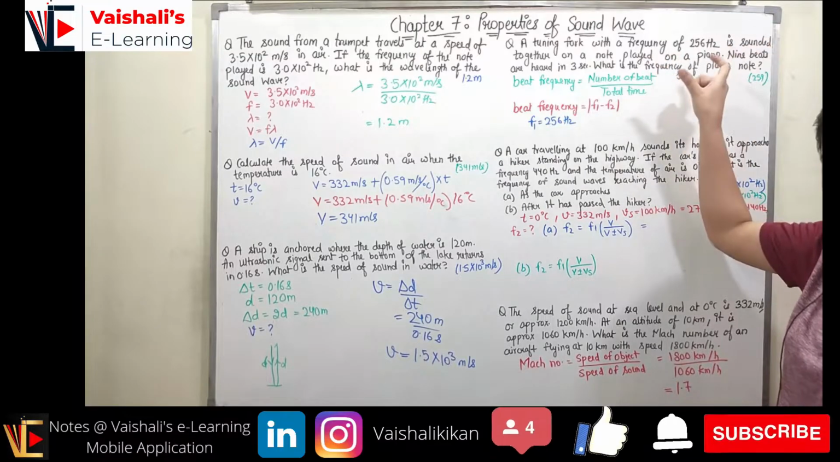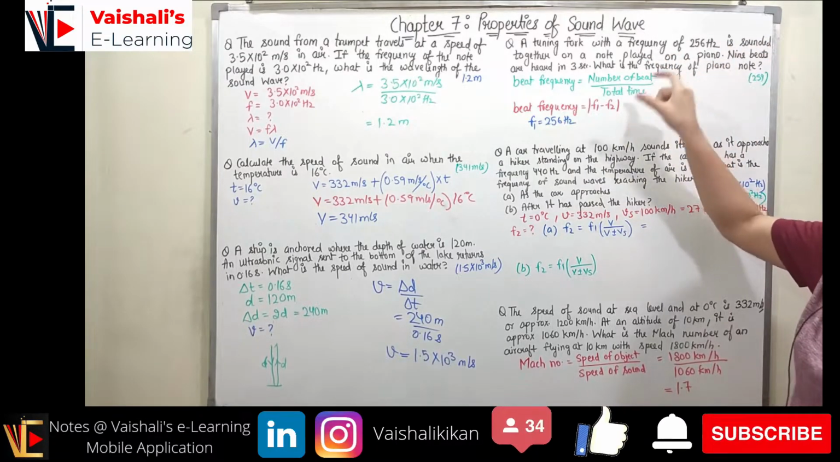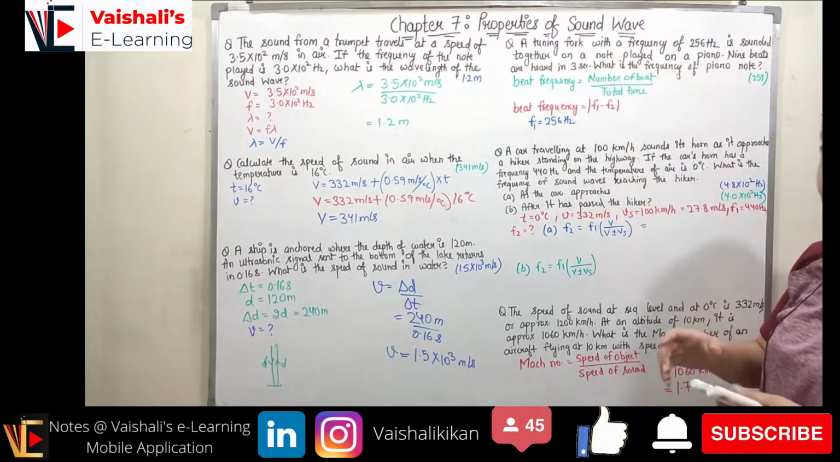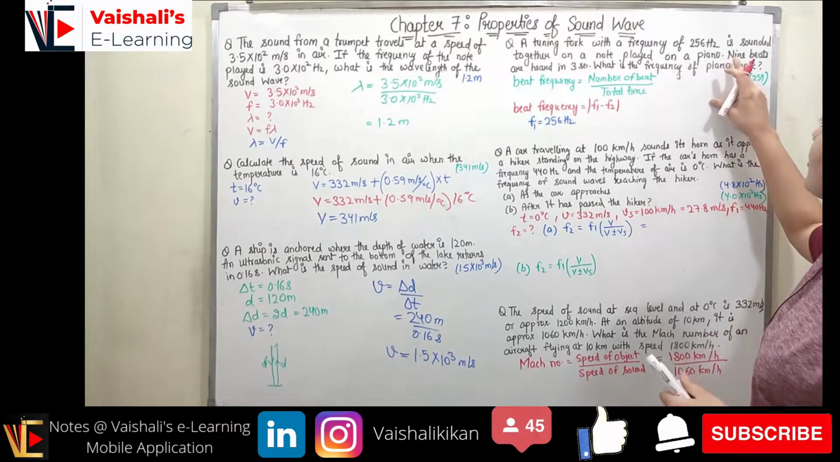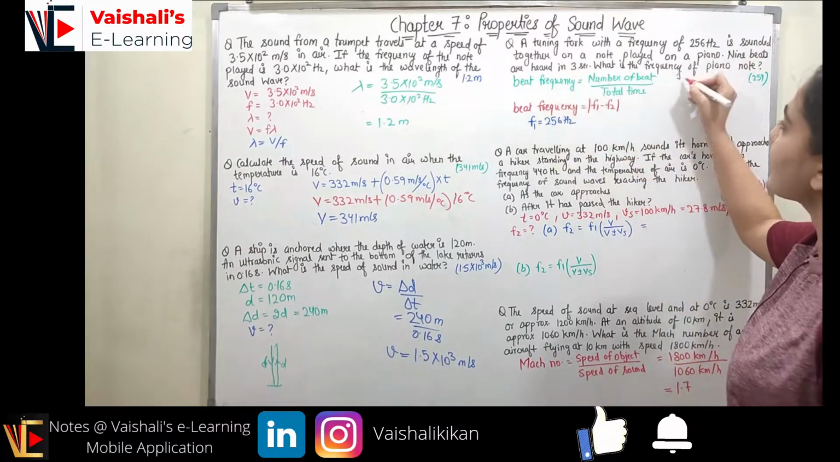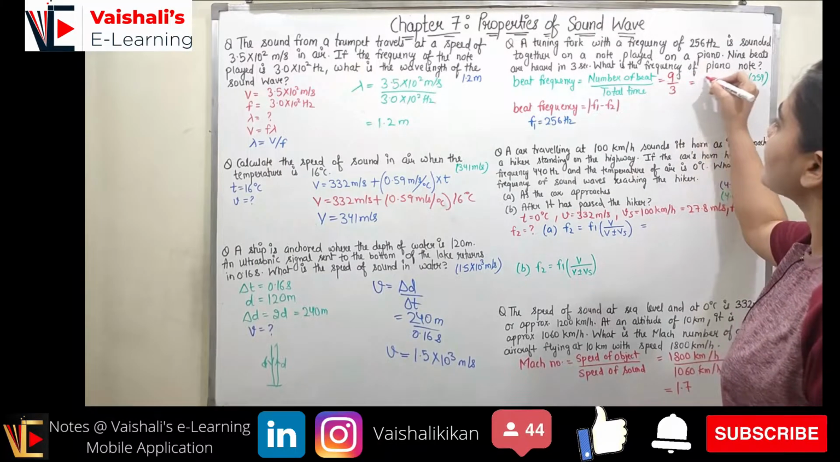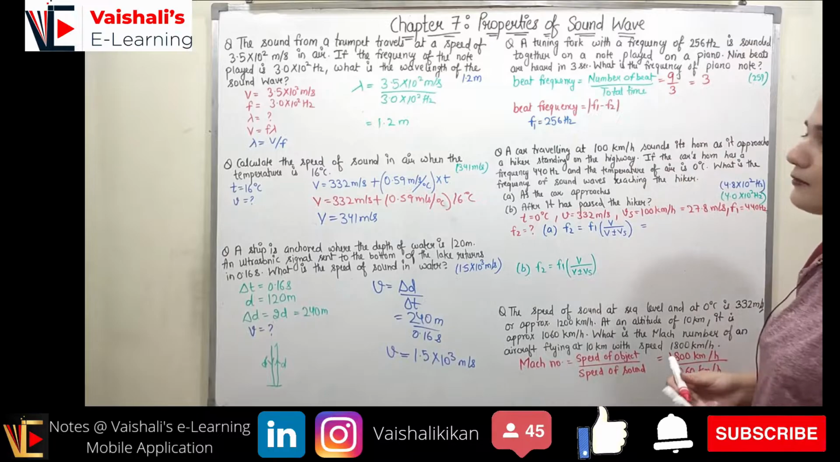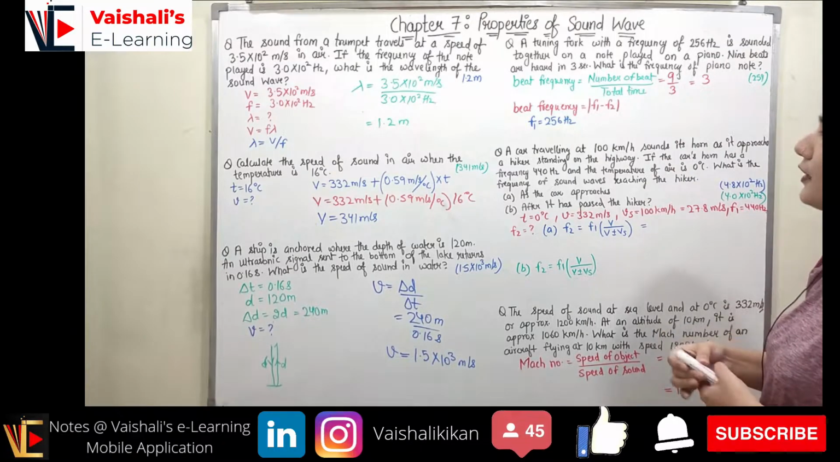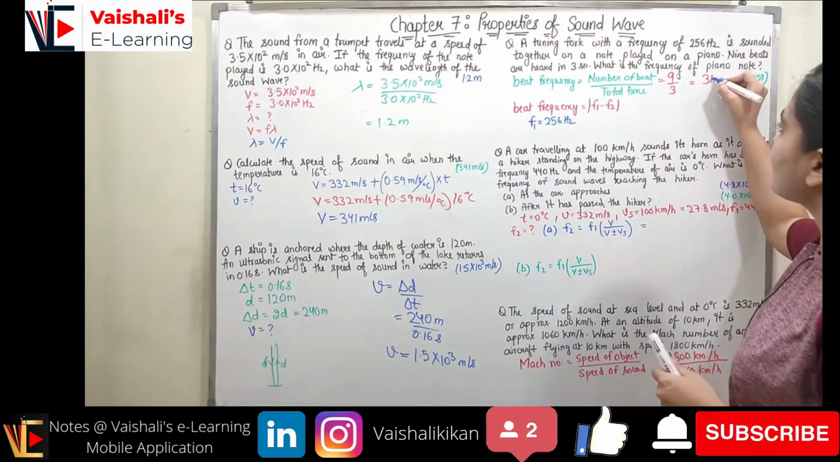If I know the total number of beats and the total time, I can divide them, and this is how I can get the beat frequency. What is the total number of beats? 9 beats are heard in 3 seconds. So the total number of beats is 9 and the total time is 3 seconds. So the beat frequency will be equal to 3 hertz, right? Here you can put the unit as well.